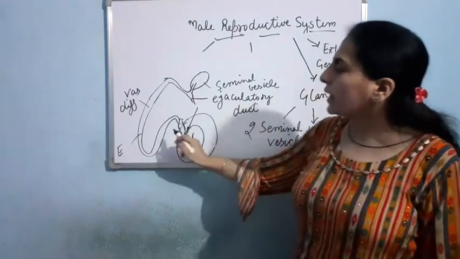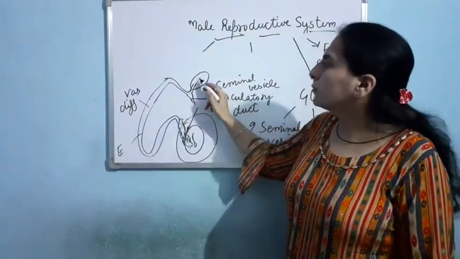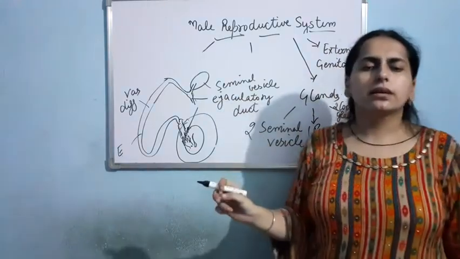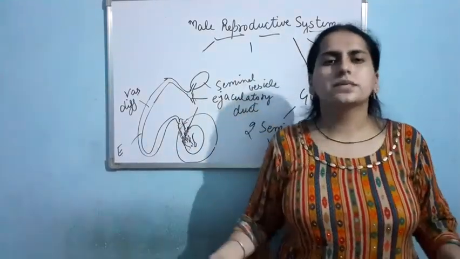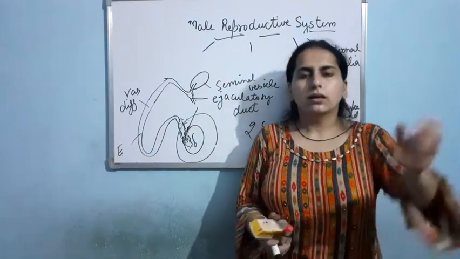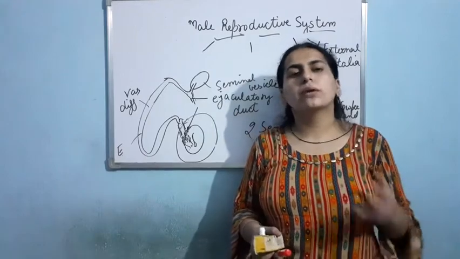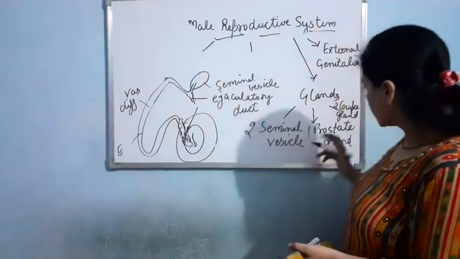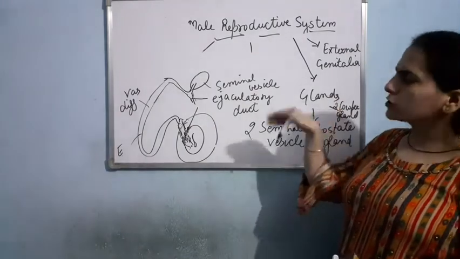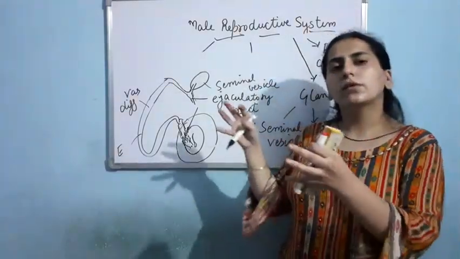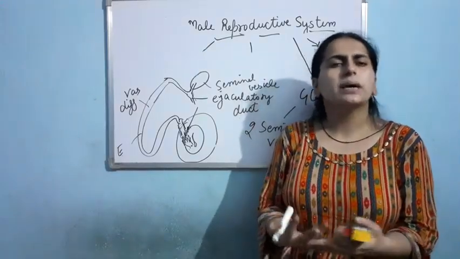Okay, so basically what happens from here, the sperm will come into the ejaculatory duct, and the seminal vesicle will secrete substances containing fructose, calcium, and enzymes. These are used to provide nourishment to the sperm. Plus, the secretions of the prostate gland and Cowper's gland will also come here. They will provide nourishment to the sperm. They are rich in fructose, calcium, and enzymes.